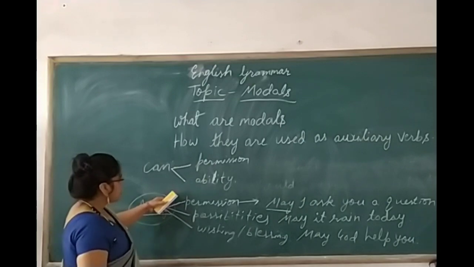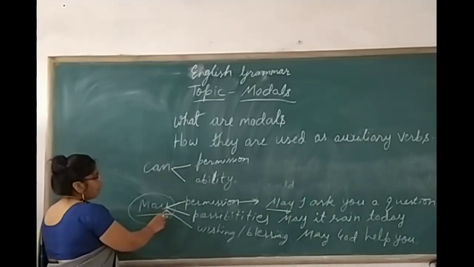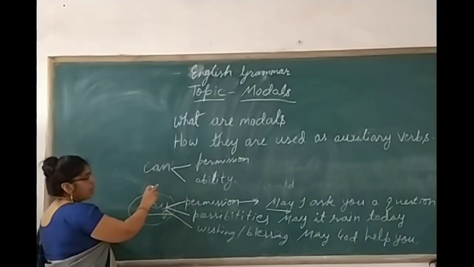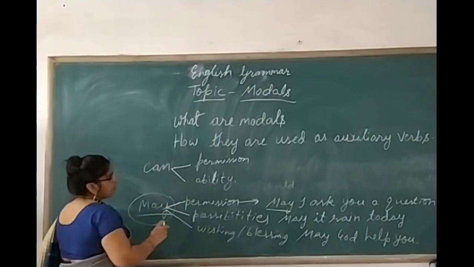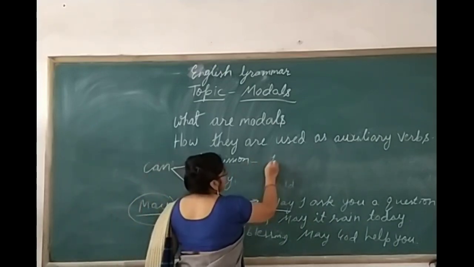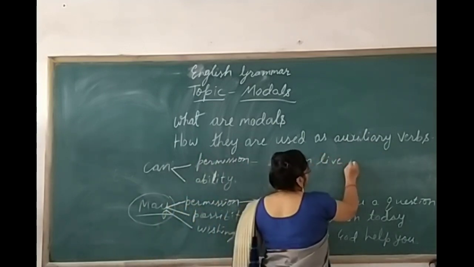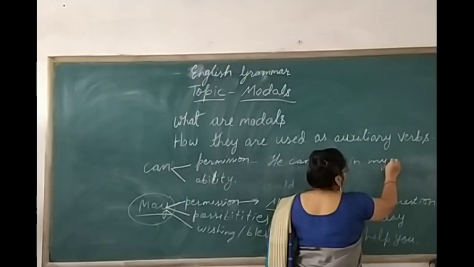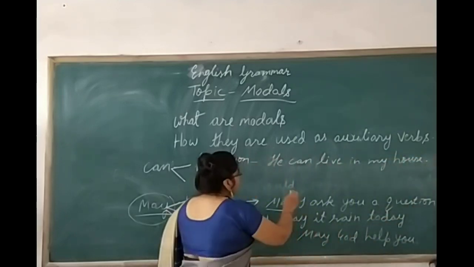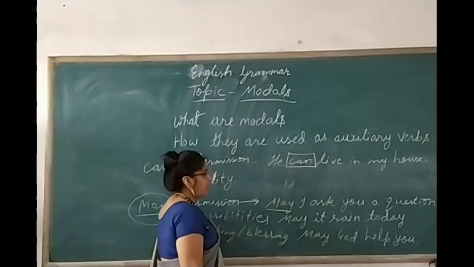So in this case there is one difference. May is the formal way of seeking a permission and can is the informal way of seeking a permission. I'll give you an example that will be clear. Suppose that I take an example: He can live in my house. Can modal is used. It is the informal way.